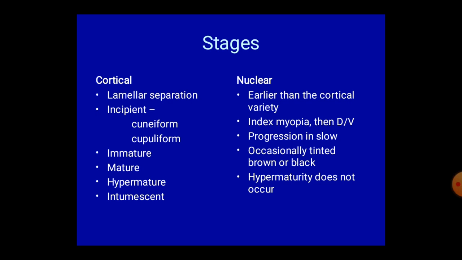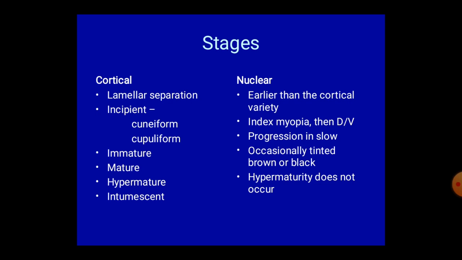Then the nuclear type of cataract. Usually there is sclerosis of the fibers, so that initially there is index myopia, and the progression of nuclear cataract is very slow. The nucleus becomes either brown or black, and hypermaturity usually doesn't occur in nuclear type of cataract.